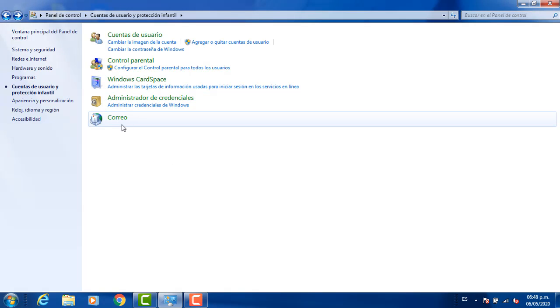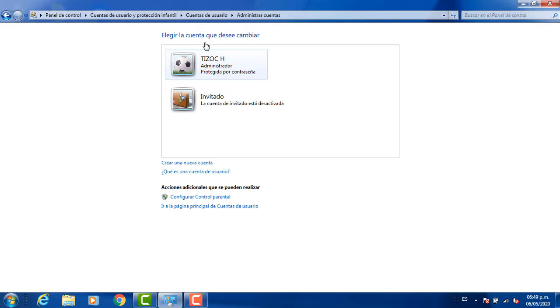And also we can configure the email. We can add, we can erase accounts, and that's all.